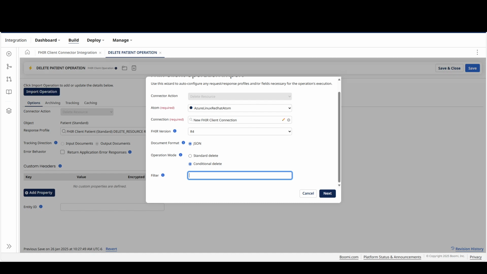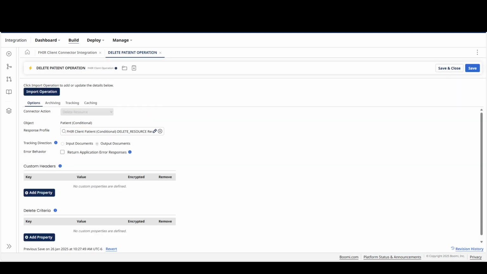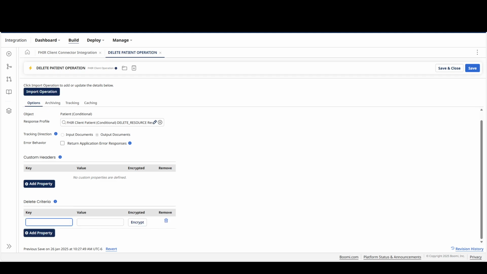Let me go ahead and show for conditional delete how that looks in the operation profile. I'm selecting the filter as PA and a wildcard entry just to query fewer objects. And let me select the patient here, conditional, click on next, click finish. Yep, you can see a new dialog box, delete criteria, and a conditional field, the key value pair. It will delete based on the condition entries which match the key.